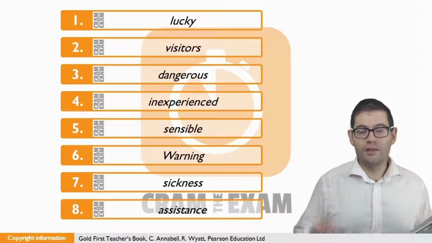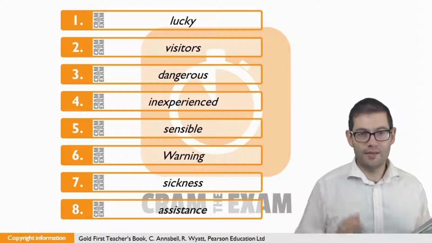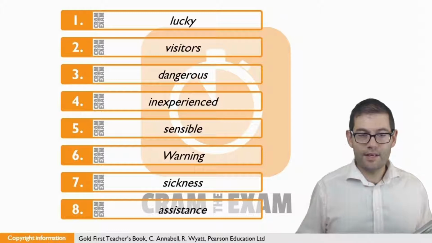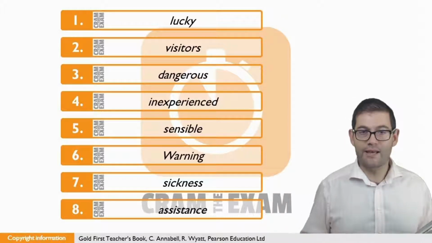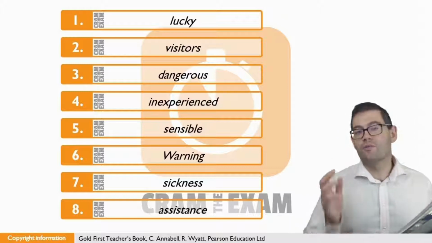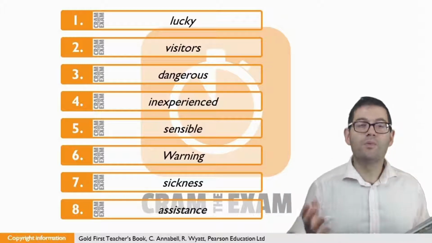For question number 6, the word that we need here is right at the beginning of the sentence. So the only thing that can tell us what type of word we need here is after the gap. And of course, this is a plural noun. What modifies nouns? Of course, adjectives do. So which adjective do we need here? Warning.